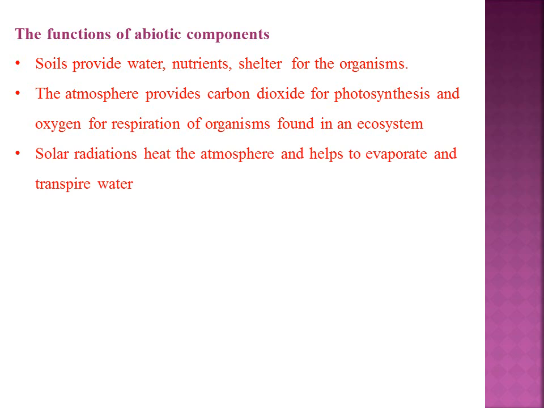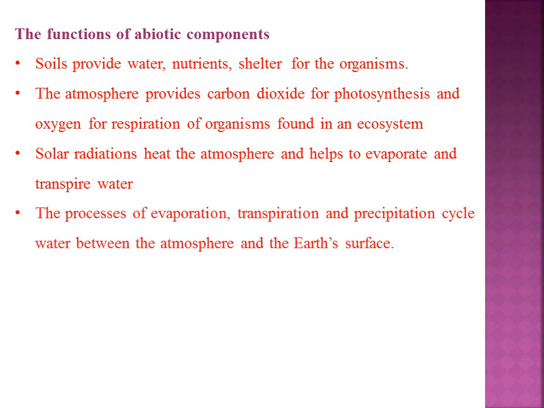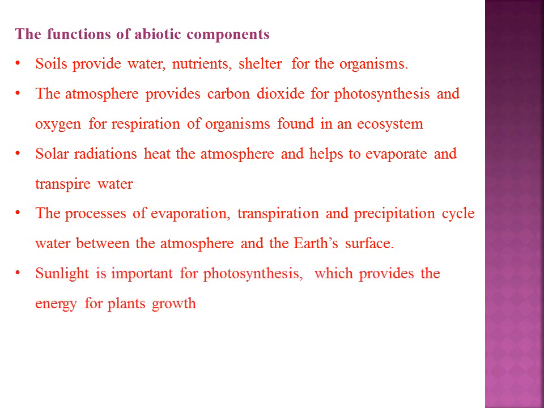Next is the solar radiation, which helps to heat the atmosphere and helps to evaporate and transpire water. The evaporation, transpiration, and precipitation help in the cycling of water between the atmosphere and the earth's surface. Next is the sunlight, which is very important for the process of photosynthesis, which provides energy for the plants, which is utilized for their growth and also for their storage. Next, water forms major components of most of the organisms.